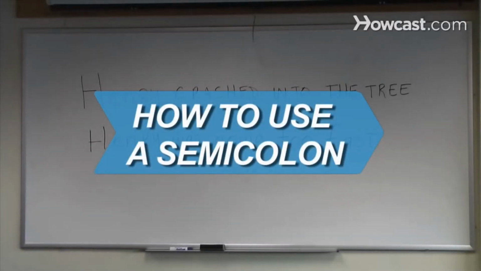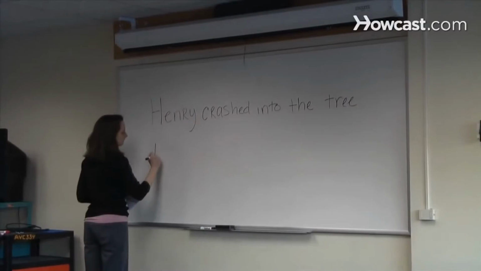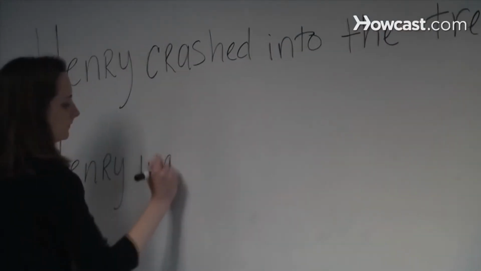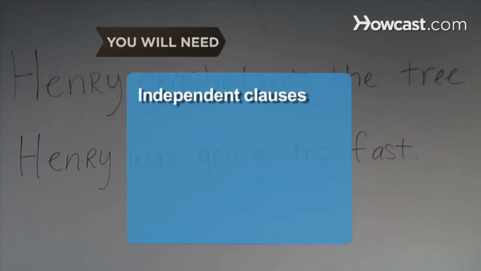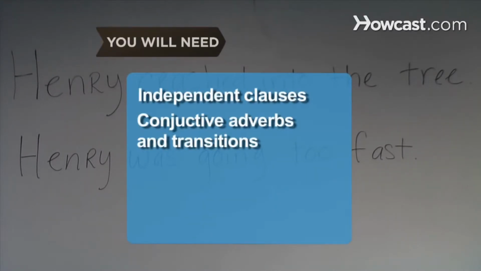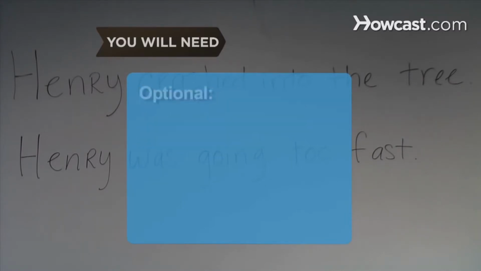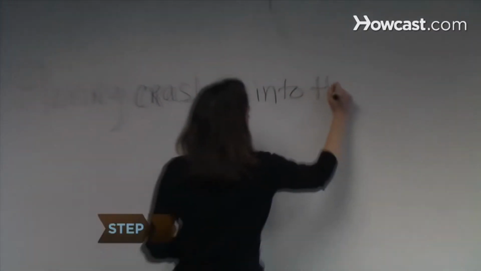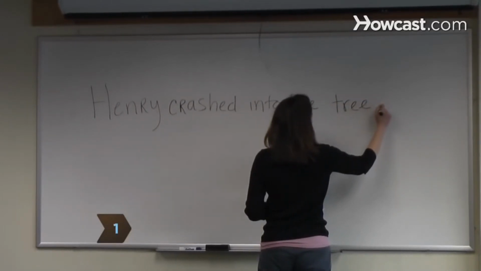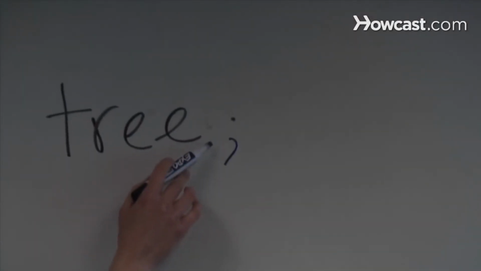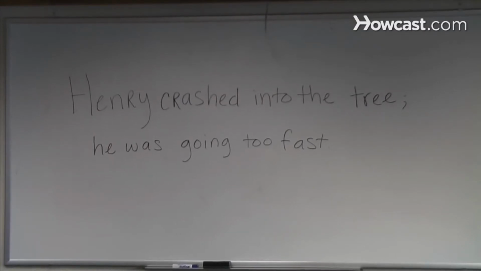How to use a semicolon. Emphasize the close relationship between two sentences by using a semicolon to form a compound sentence. You will need independent clauses, conjunctive adverbs and transitions, and complex lists, optional commas. Step 1. Join two independent clauses that are closely related by inserting a semicolon between them. Independent clauses can stand on their own as sentences.